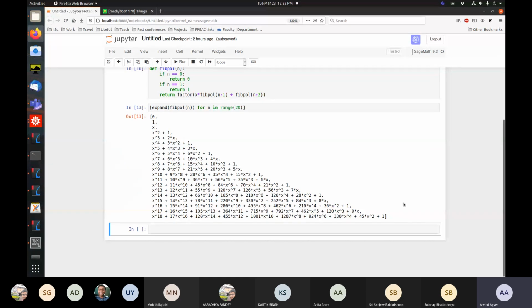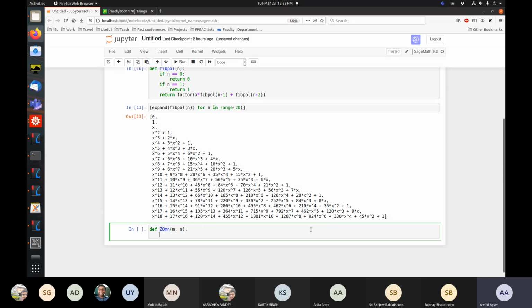So maybe I can show you how this works. So let's define Z of 2m by 2n. So I'll take inputs m, n, alpha, beta. Actually, I'll not do it for alpha and beta.